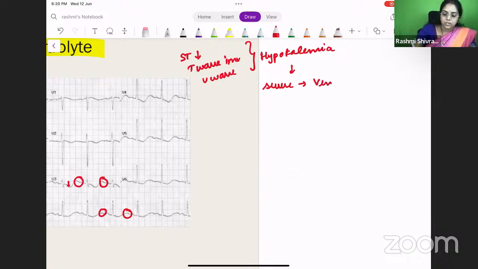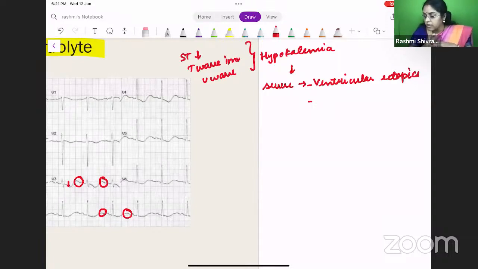Yeah. You will start having ventricular ectopics. But in this patient, contrary to what Dr. Venkatesh thinks, it is going to be a tachyarrhythmia. You will have supraventricular tachyarrhythmias, and later it will predispose the patient to developing torsades de pointes. So the patient will develop VT or torsades de pointes. Contrary to what we believe in hypokalemia, when the hypokalemia becomes more and more severe, the patient will have tachyarrhythmias.